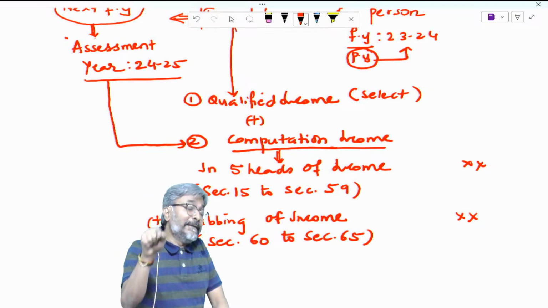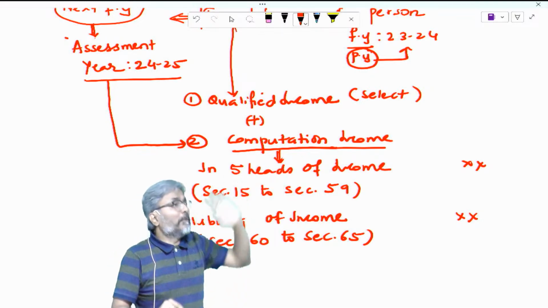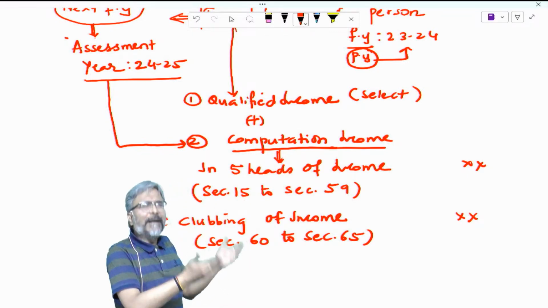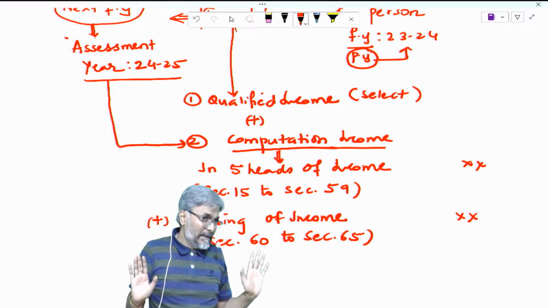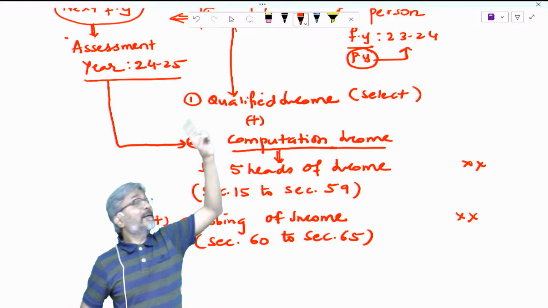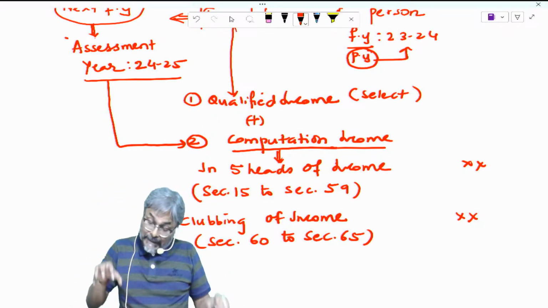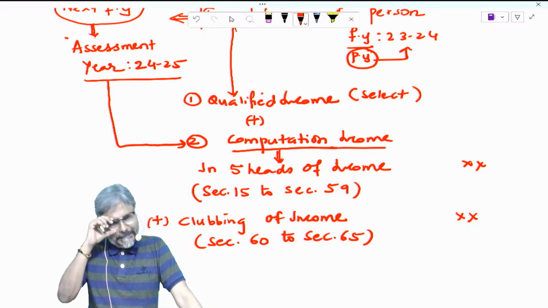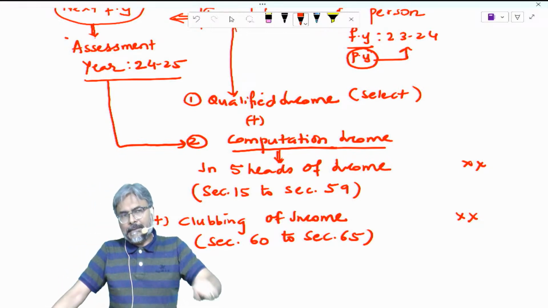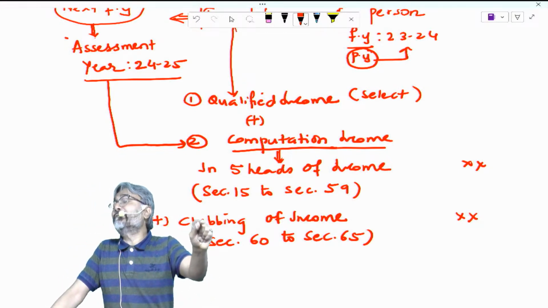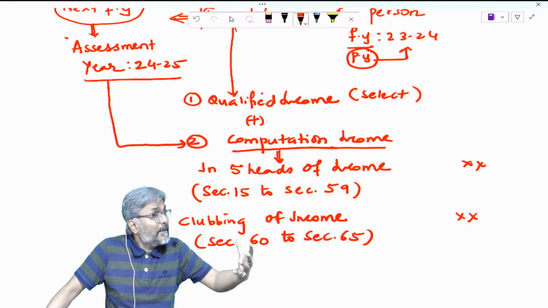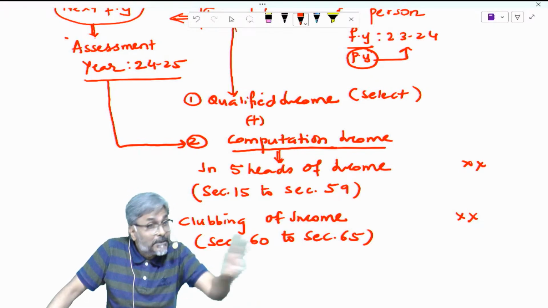Pre-independence, there was the Income Tax Act 1921, introduced by the Britishers at that time. And before that also something would be there, I am not aware. But these were introduced by the Britishers. Some 200 years back in England, what happened was, one trader was there in England. That trader realized this concept which I just told you. What is the concept? That the government is a 30% partner in my business.